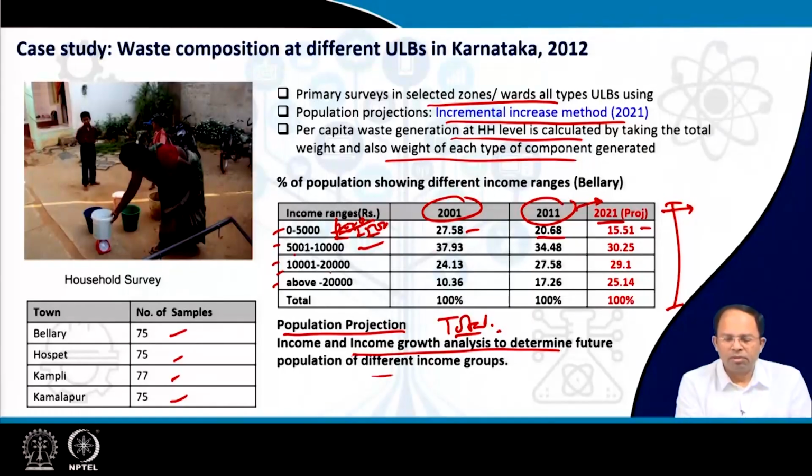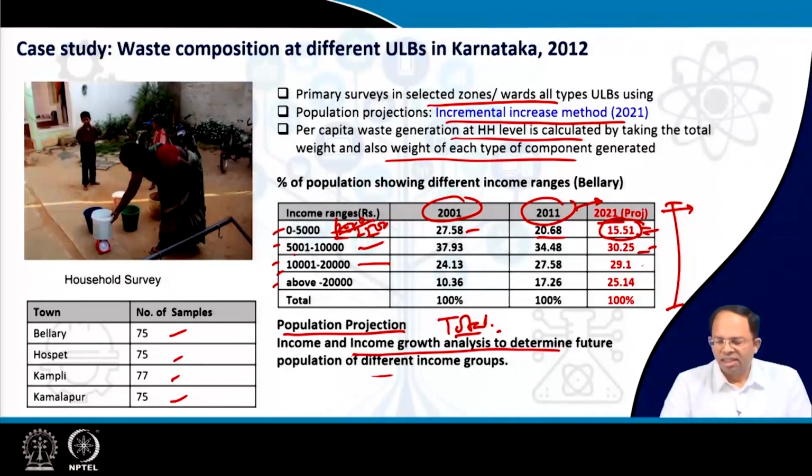So in this way, we determine what amount of people from each income bracket will move on to the next income bracket, and you see that this is what has been projected over here. Now, why is this done? This is done so that we can say that in future the number of people in this income bracket is 15%, in 5 to 10,000 this is 30%, and so on.